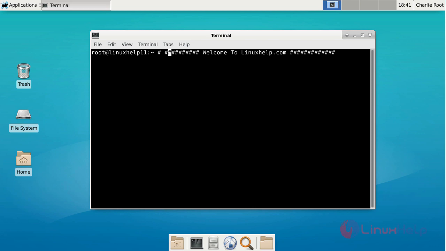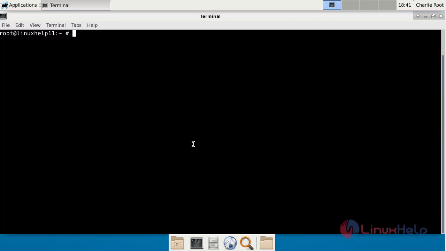Okay friends, now I am going to show you how to install Nginx from source on FreeBSD. Before installing Nginx, we have to install the dependency packages. This is the command to install the dependency packages.